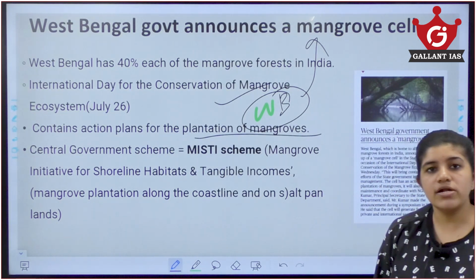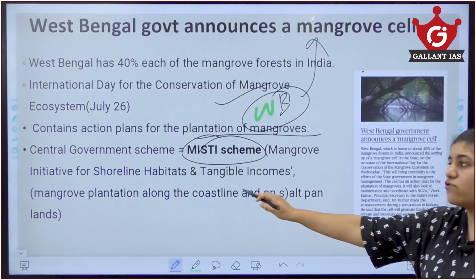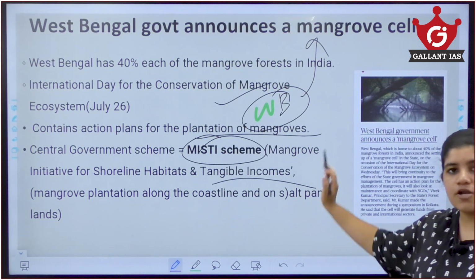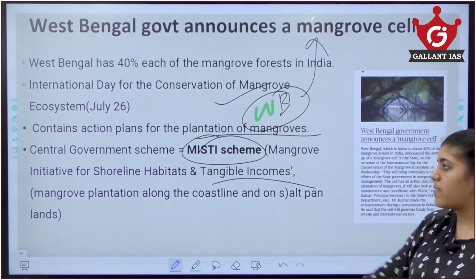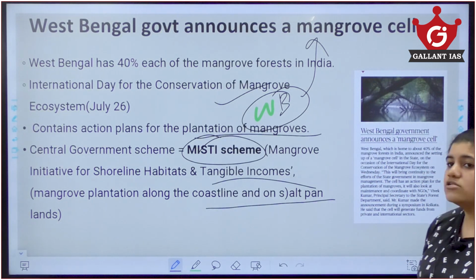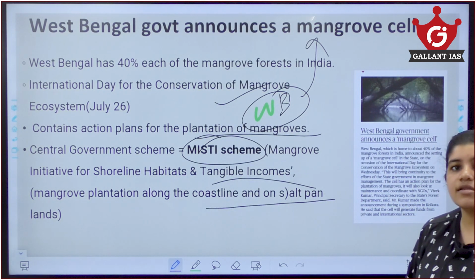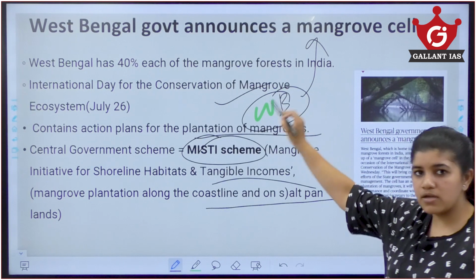Also, there is a very important central government scheme called the Mishti scheme, Mangrove Initiative for Shoreline Habitation and Tangible Incomes. This Mishti scheme is related to mangroves, is very important, and has been implemented by the government for mangrove planting along the coastlines and salt pan areas. So, this is all about the West Bengal government's initiative. The thing which you need to know here is that 40% of West Bengal has mangrove forest.